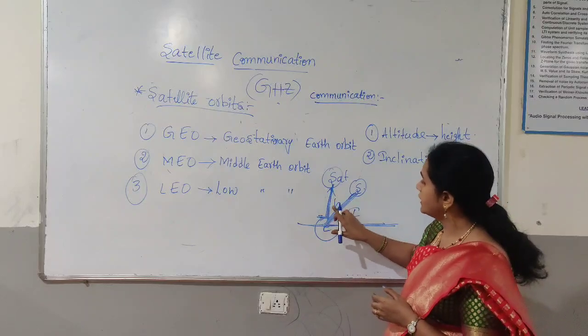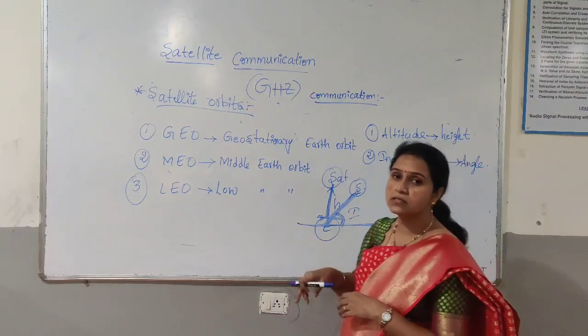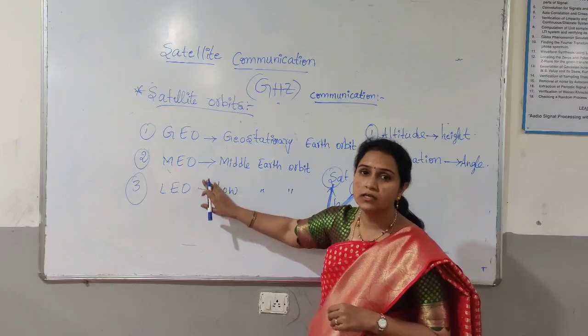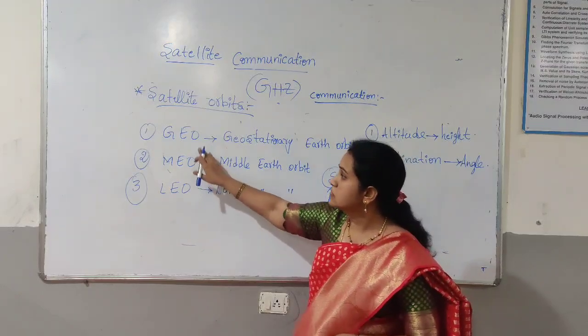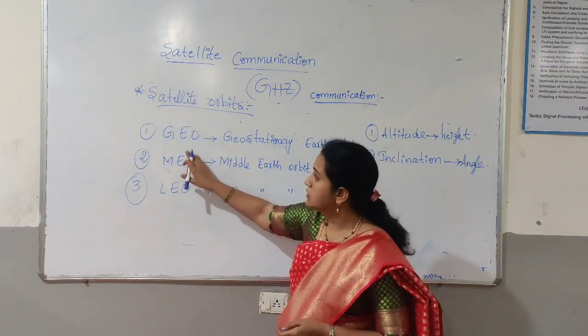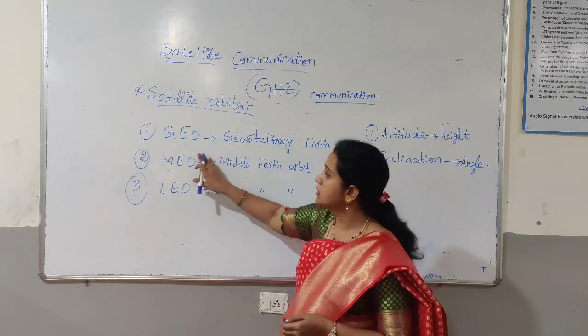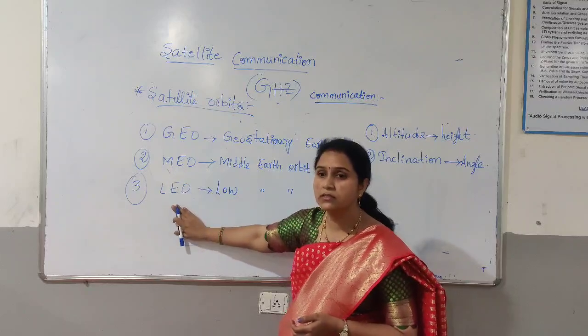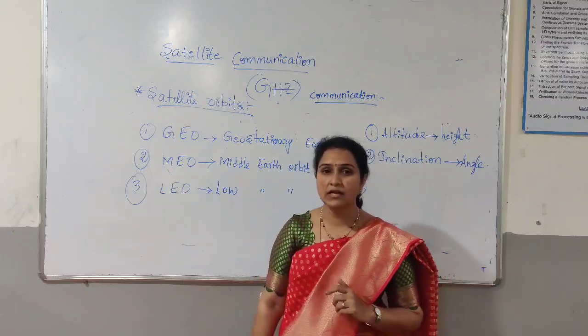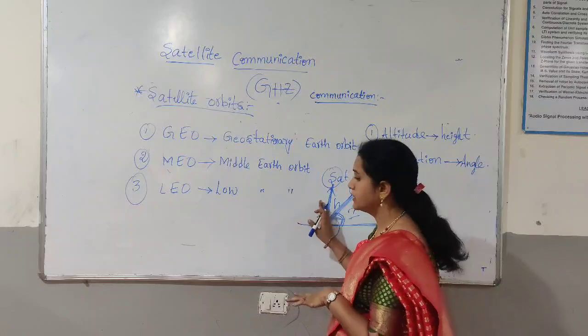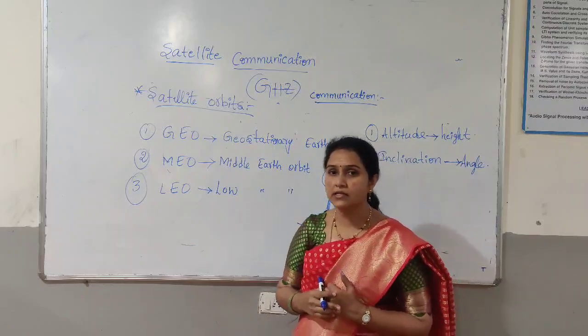So these two parameters, height and angle, are required to classify the three satellite orbits. The first one is geostationary or geosynchronous earth orbit, the second one is middle earth orbit, and the third one is low earth orbit. So how do we categorize these three based on height and inclination? Let us see that diagram.